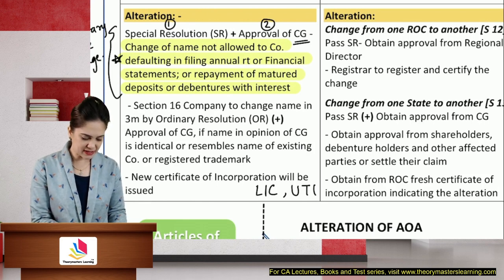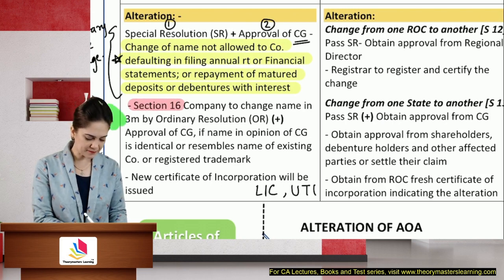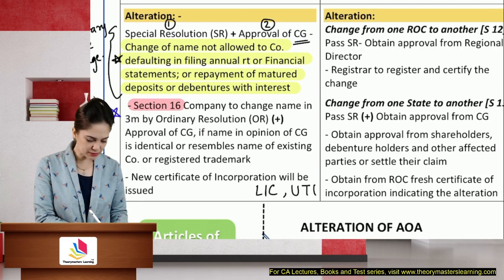Section 16, very important for exam. Section 16, there was an amendment also, so it is important for exam. Okay, I'll just use a different coloring. It is important for exam. This talks about compulsory name change.